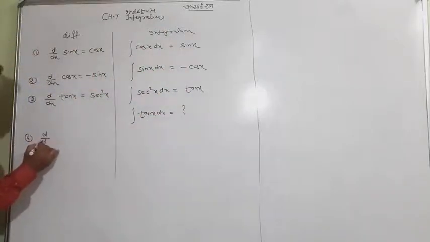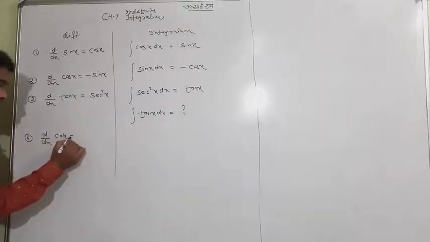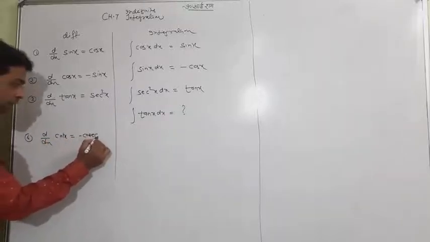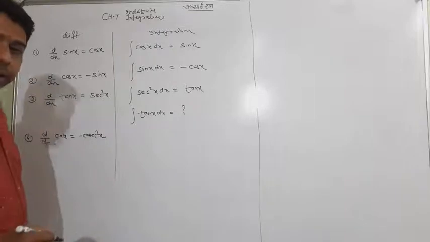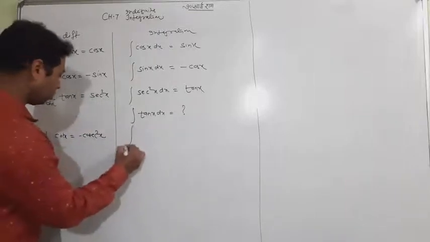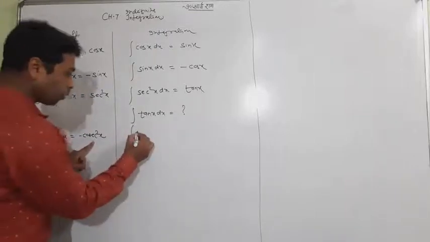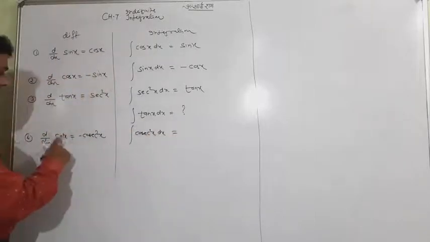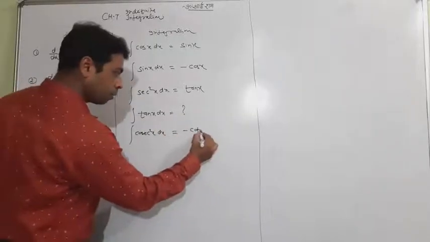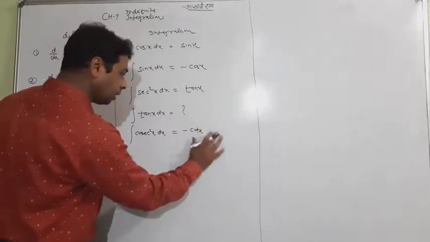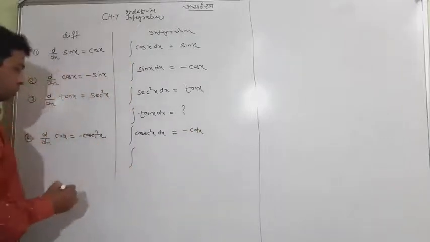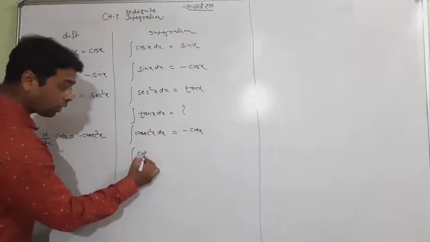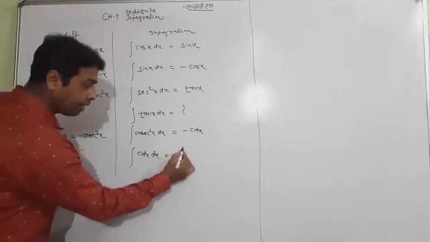d by dx of cot x is minus cosec square x. What do you think about that? The integration of cosec square x will be minus cot x, and in this case only the integration of cot x is still unknown.